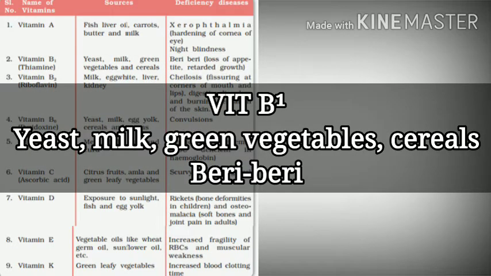For vitamin B1, the primary sources are yeast, milk, green vegetables, and cereals, out of which yeast is important, and the disease related is beriberi. And to remember this, you can take help of the letter B for vitamin B1, or otherwise it is the second vitamin and B is the second alphabet.